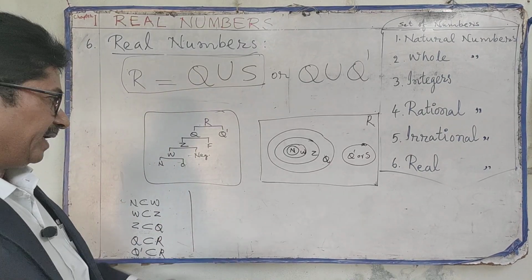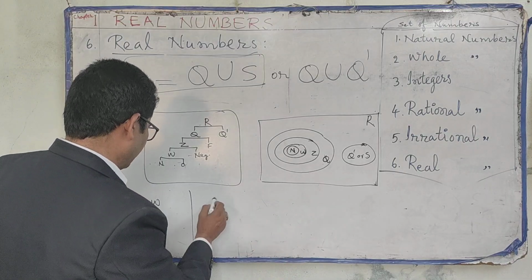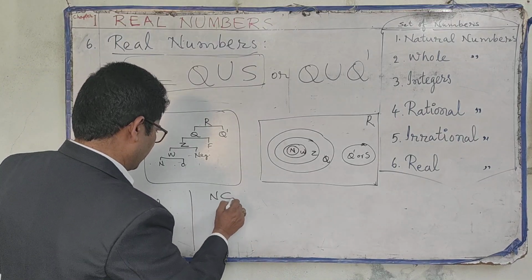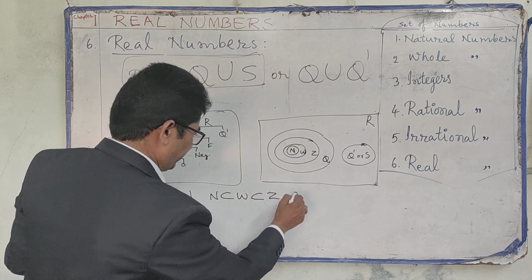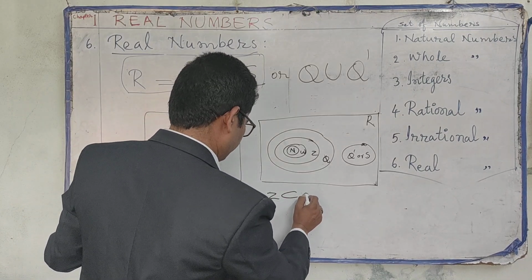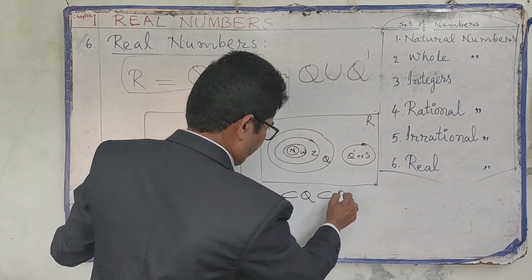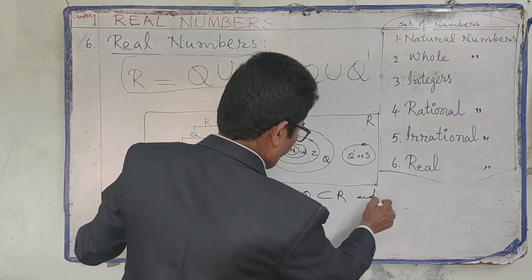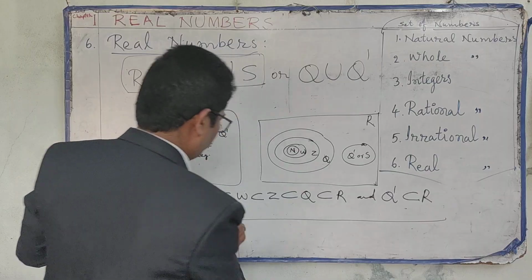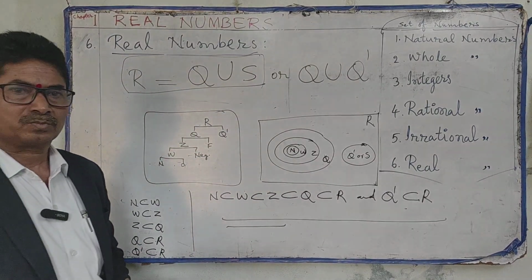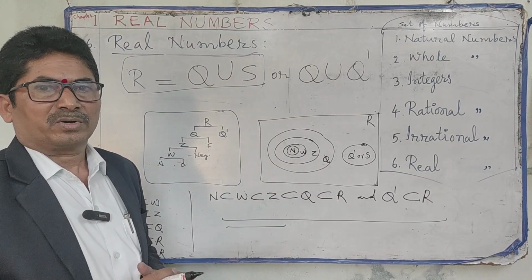So this we can write in one single sequence: N subset W, W subset integers, integers subset rational numbers, rational numbers subset real numbers, and also irrational numbers subset real numbers. So these are all about real numbers.